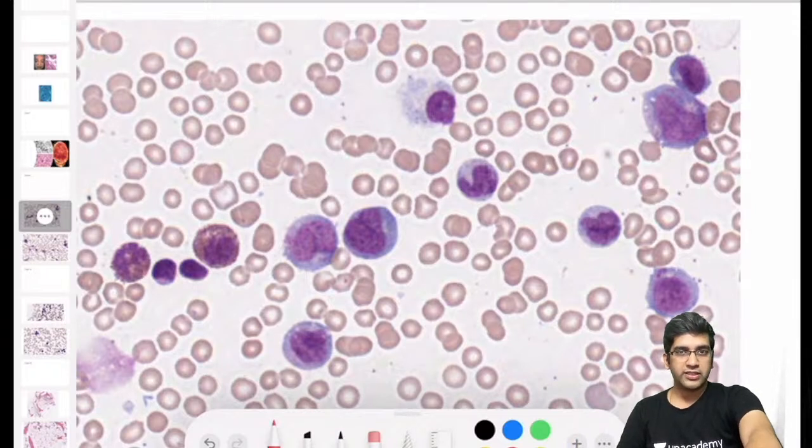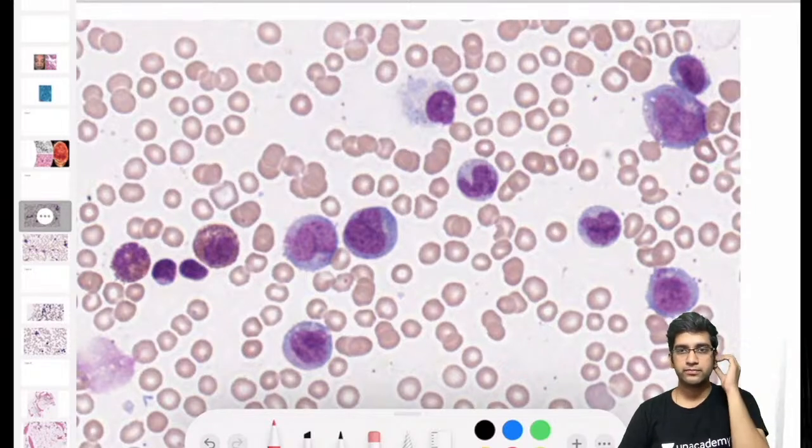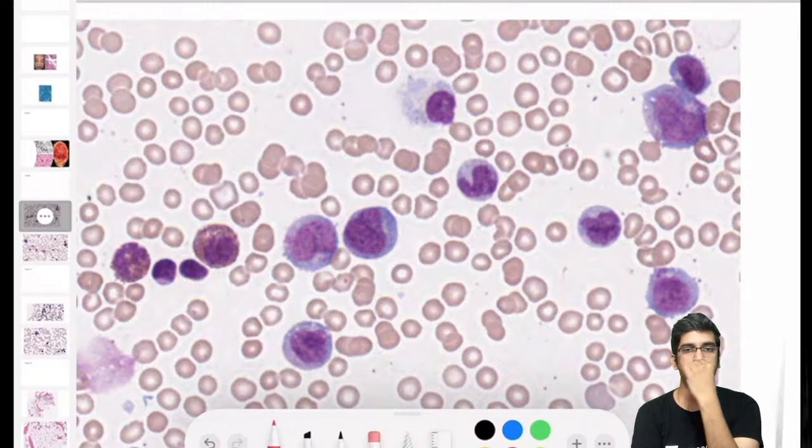Neoplastic or non-neoplastic, if you choose any of them, I want you to substantiate why neoplastic. If not, why non-neoplastic. Comment on whatever comes to your mind. Comment.